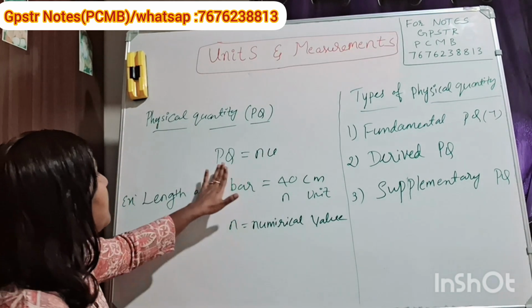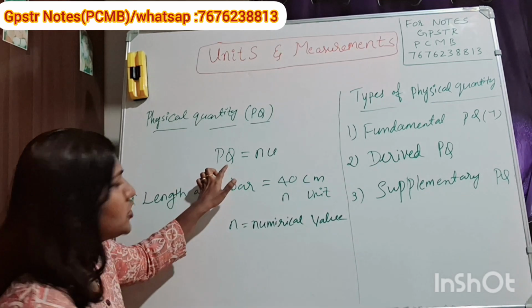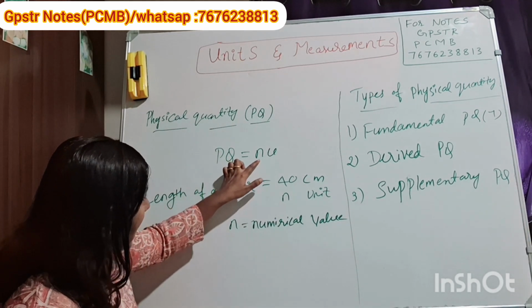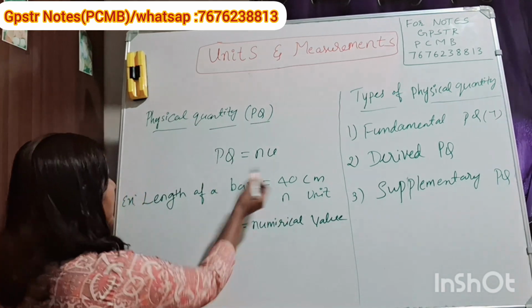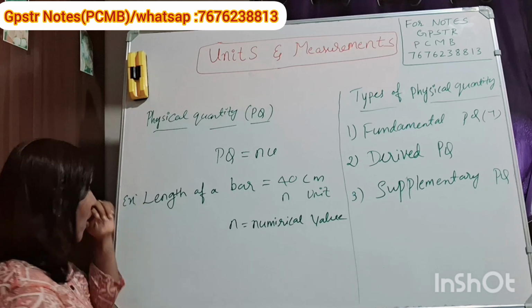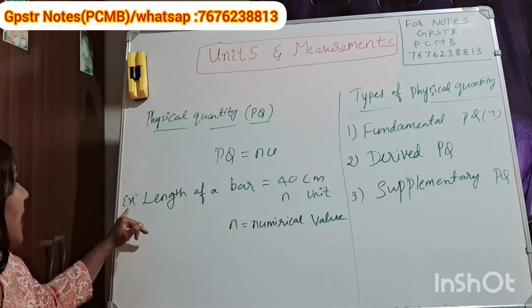We can write it as PQ, the short form of physical quantity, which is equal to N into U. N is the numerical value and U is the unit. See the example I have given here.